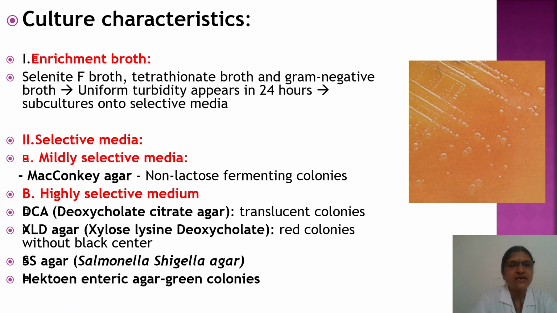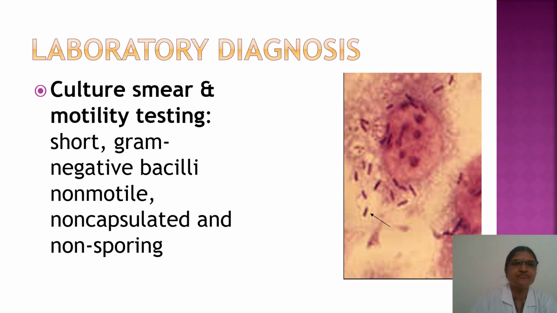Then highly selective media can be used for Shigella isolation, that is DCA, deoxycholate citrate agar. In that we can see translucent colonies. Then XLD, that is xylose lysine deoxycholate agar. In that, Shigella gives red colored colonies without a black center. As I already mentioned, black centered red colonies are seen in Salmonella, so this is to differentiate it from Salmonella. Then SS agar, Salmonella-Shigella enteric agar, is used. In that, Shigella gives green colored colonies.